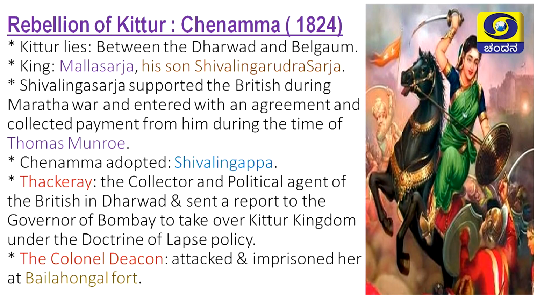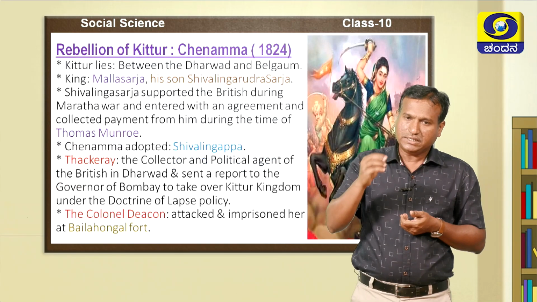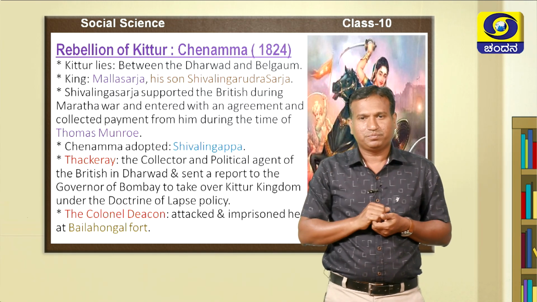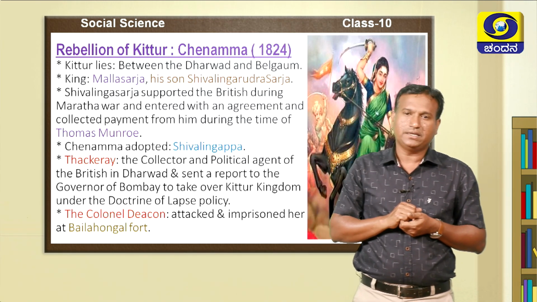In the second attack, the soldiers of Kittur and Channamma attacked and killed Munro, who was a nephew of Thomas Munro. But in the third attack, Colonel Deacon attacked and imprisoned Kittur Rani Channamma at the place called Bailahongala Fort. She was in prison for some more years, and she died in prison only.